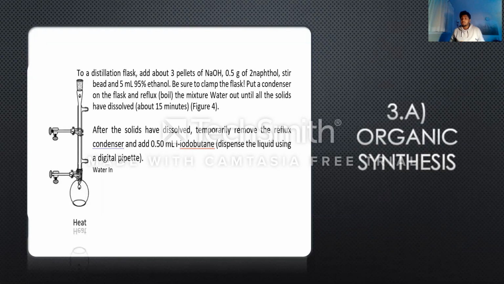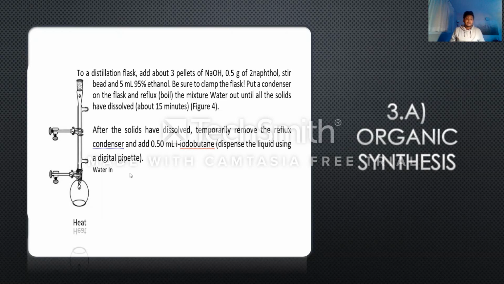So I will be talking about question 3A right now, which is about the organic synthesis. In order to perform this organic synthesis, we need to follow a few precautions, like we need to wear our safety goggles, gloves, and our lab coat all the time, as we are going to handle some toxic substances such as 2-naphthol and 1-iodobutane. So first, 0.5 gram of naphthol is added, which is brown in color, then we're going to add 3 pellets of NaOH, which is white in color. 5 ml of 95% ethanol is added into the distillation flask as well.